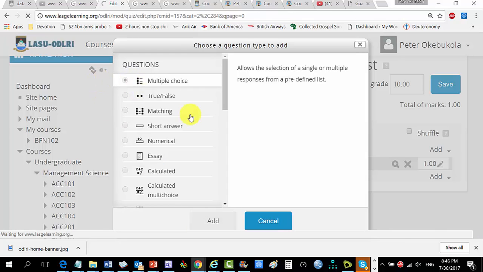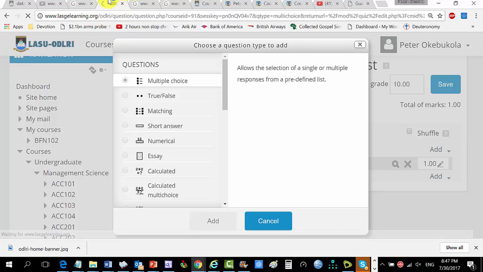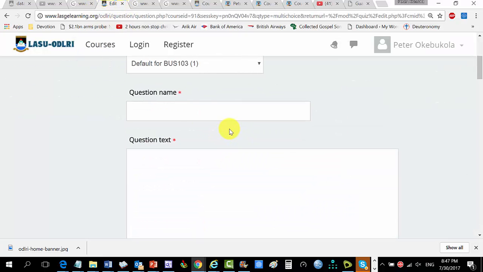I've selected multiple choice and it's loading. It's asking me what's the question name. Can you recall what I said about question name? You can? Yes, you are right. You just put question 2. That's the one for question name. The question text is the stem.